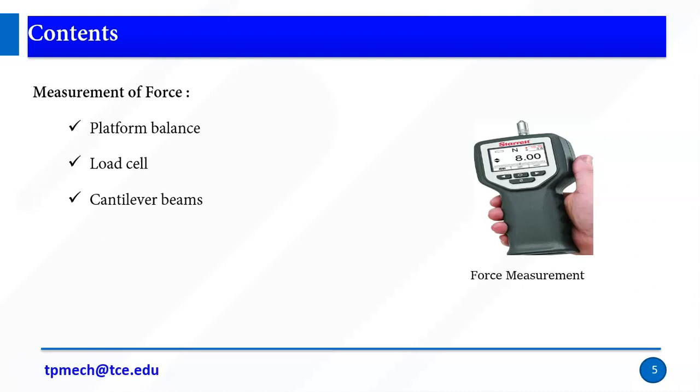Platform balance, load cell, cantilever beam, right? So the cantilever beam is used to measure acceleration as well as force. It is the structure of a cantilever, a long beam where one end is supported and fixed, and the other end is free. One side is the fixed end, the other side is the free end. That is a cantilever beam, right?